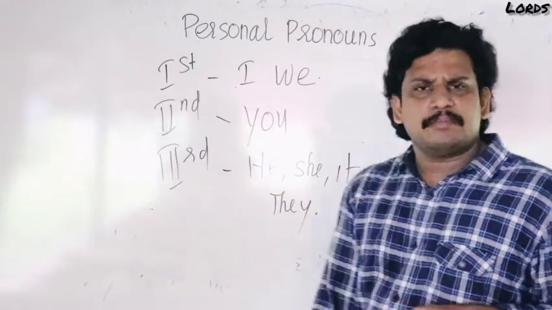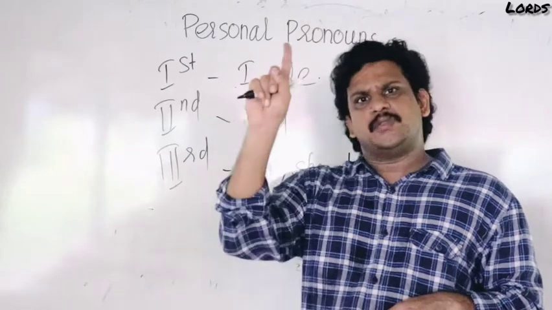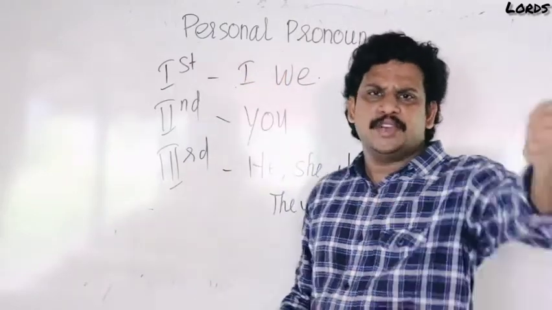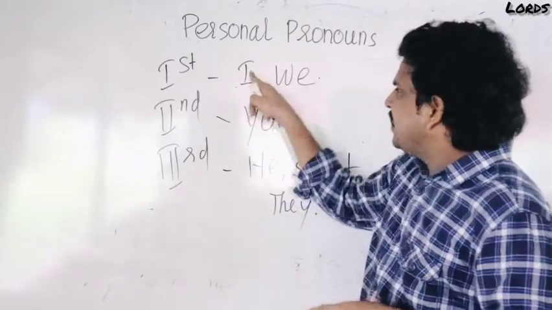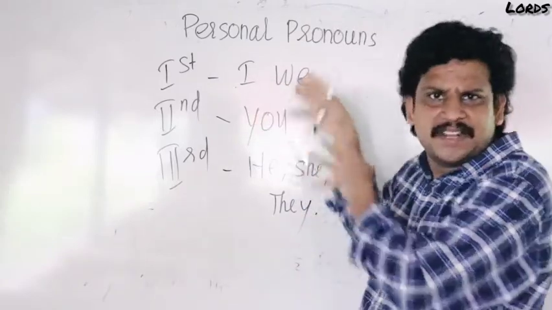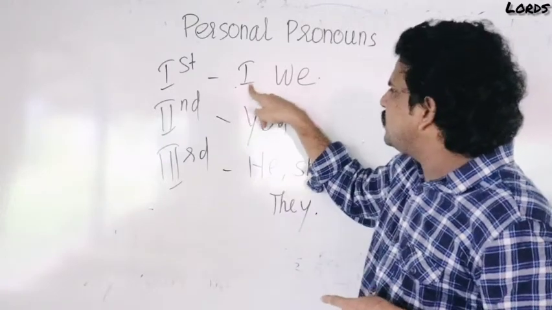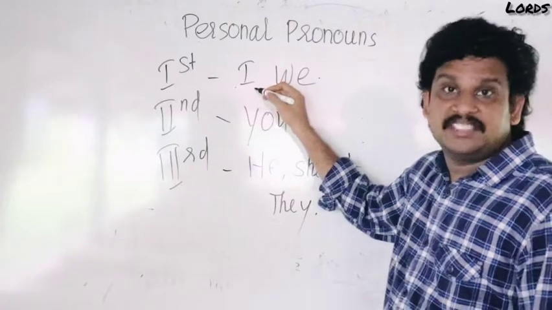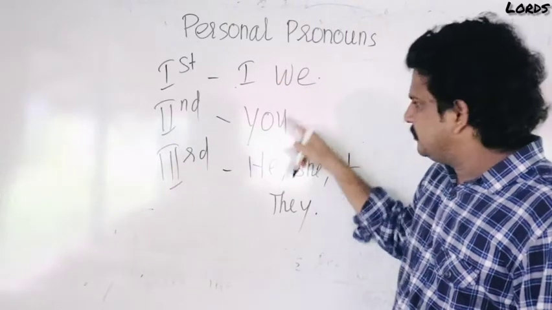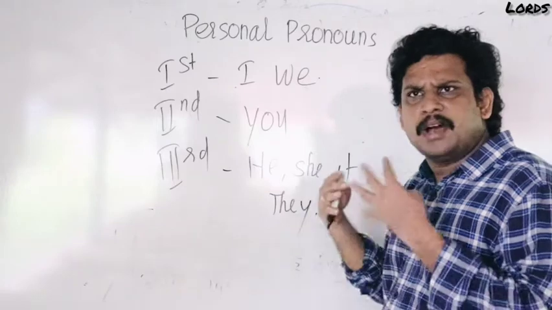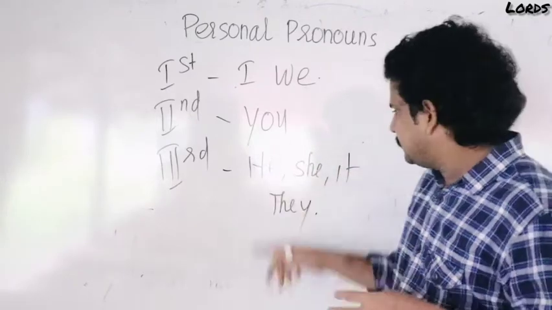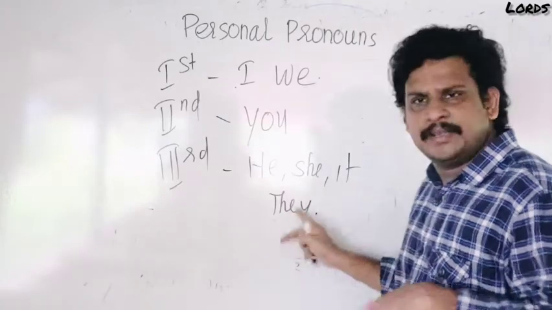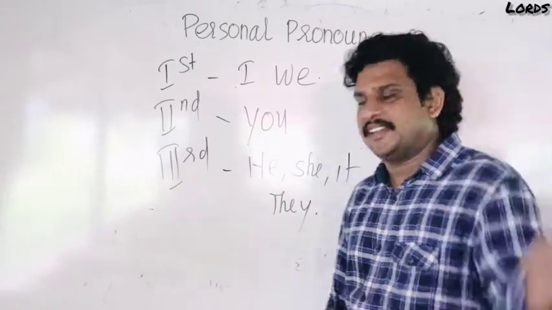Have you heard of singular and plural? Singular means it denotes one. More than one is plural. Boy, singular. Boys, plural. So can you say which of these subjects, the personal pronouns, is singular and which is plural? It's very easy. You may say I, singular. We, plural. You, both singular and plural. He, singular. She, singular. It, one, singular. They, plural. But it's not correct.